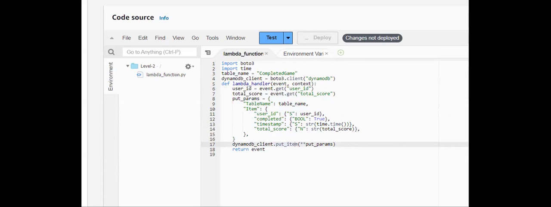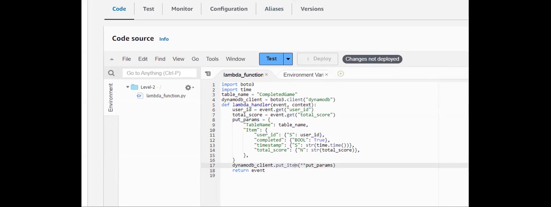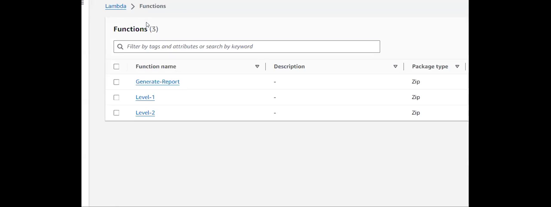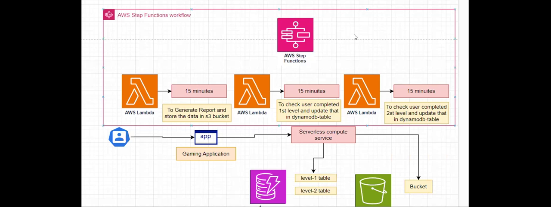Now I'm just clicking on deploy so that our changes will be updated. You can see we successfully updated our level 2. So we successfully created 3 Lambda functions: one for generating the report, one for level 1, and one for level 2. Now at last, we need to manage all these Lambda functions, right? Yes. So how do we manage? By using AWS Step Functions, we can manage these Lambda functions. So now we are creating a step function to manage all these Lambda functions.